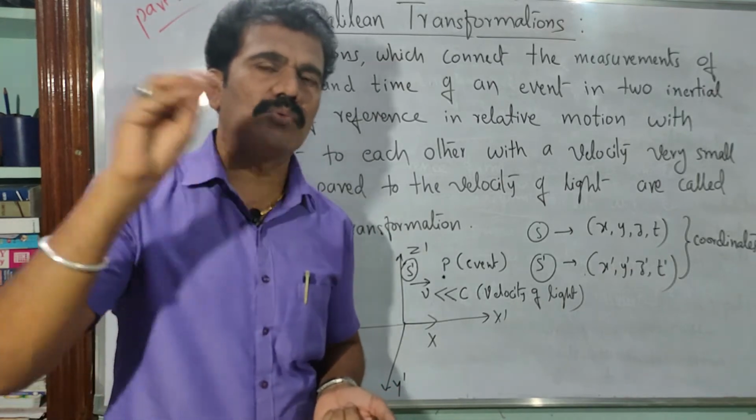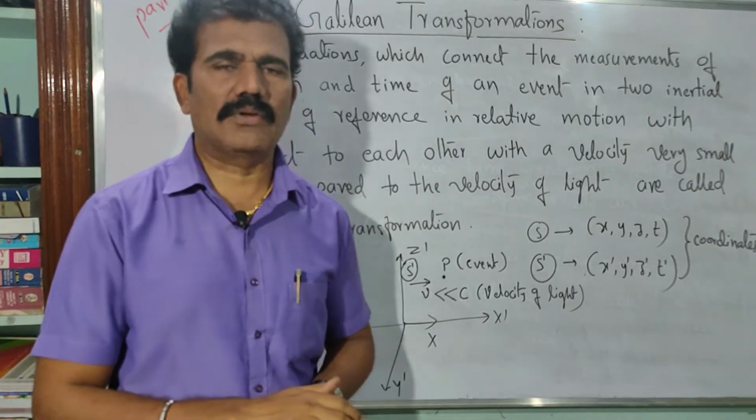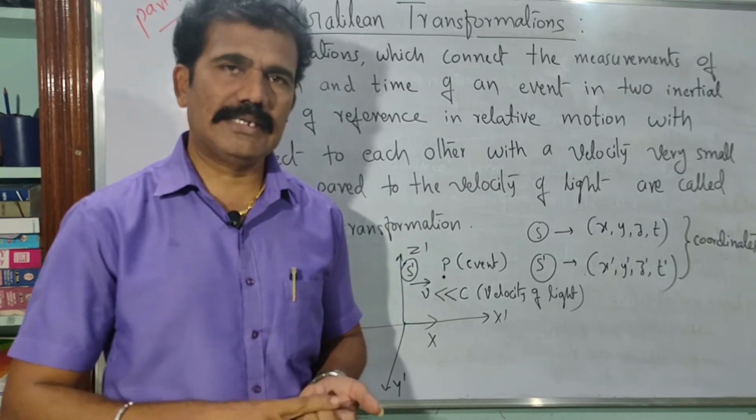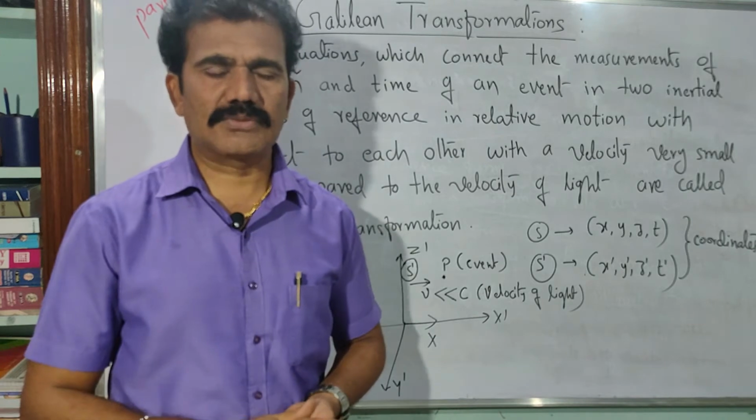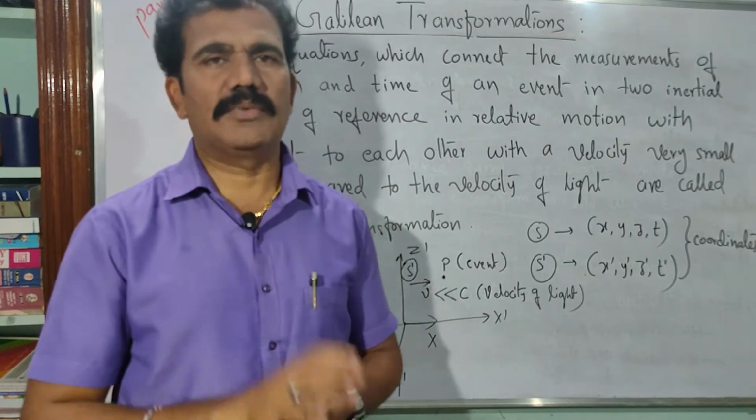Suppose the particle is moving, then we need four coordinates. What are the four coordinates? x, y, z as well as time, because with respect to time the position may be changing. So you need to consider the time parameter also.